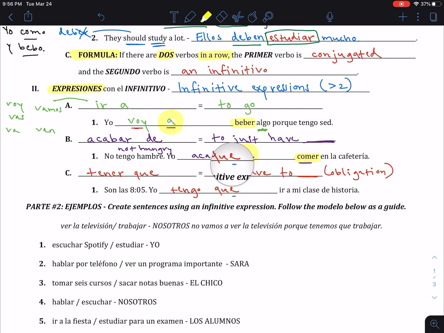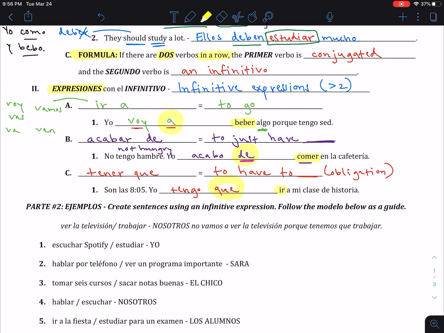We notice here that we still are using that with an infinitivo, okay? All of these verbos are conjugated first, have this little word after them, and then still have an infinitive to follow. Okay, so they still follow the rule. They're just special infinitives because they're an expression. They have a or de or que with them.